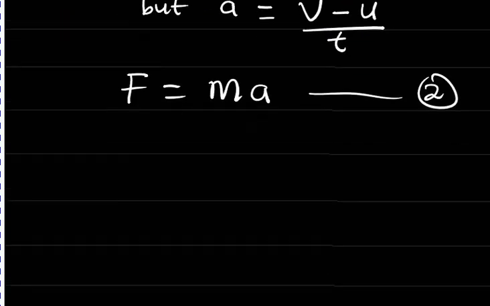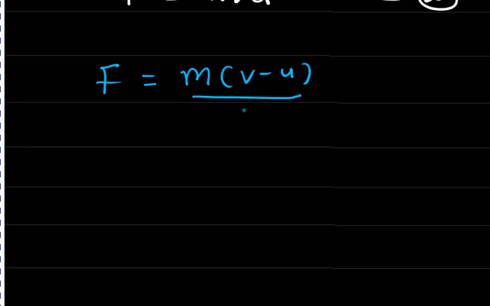Now let's proceed with more derivation from Newton's second law. Already we know that force is equal to the change in momentum all over time. If I cross multiply, I have force multiplied by time is equal to change in momentum.